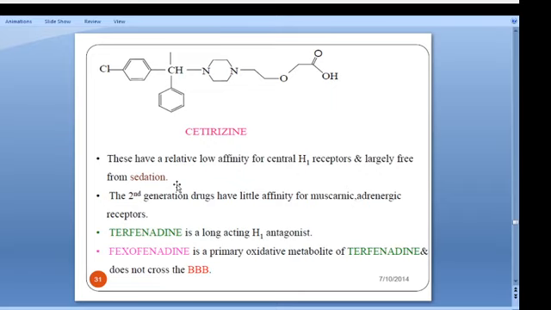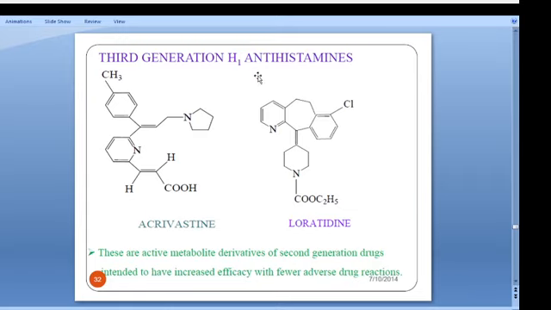Terfenadine is a long-acting H1 antagonist. Fexofenadine is a primary oxidative metabolite of terfenadine and does not cross the blood-brain barrier. Third generation antihistamines are acrivastine and loratadine. These are the active metabolites of second generation drugs and are intended to have increased efficacy with fewer adverse reactions.